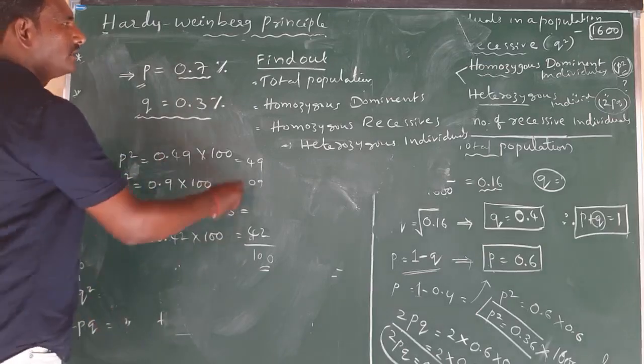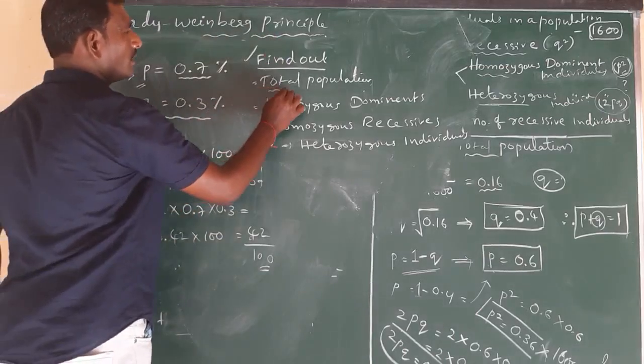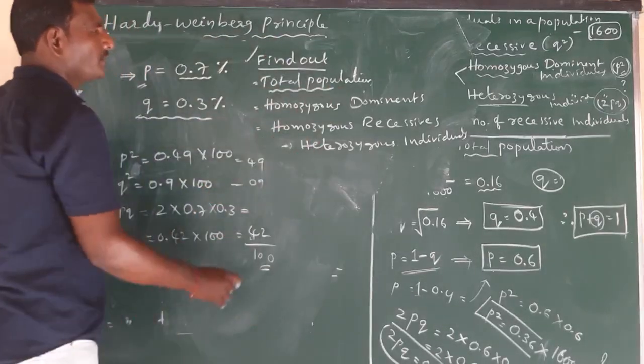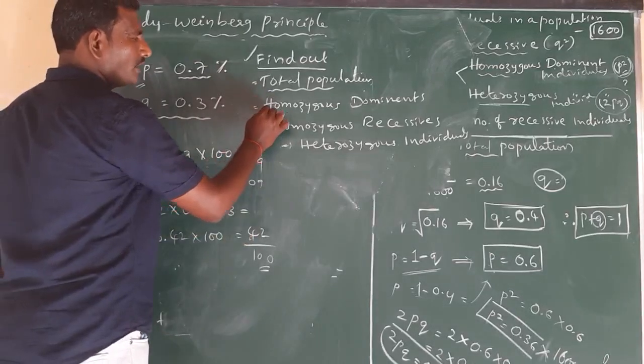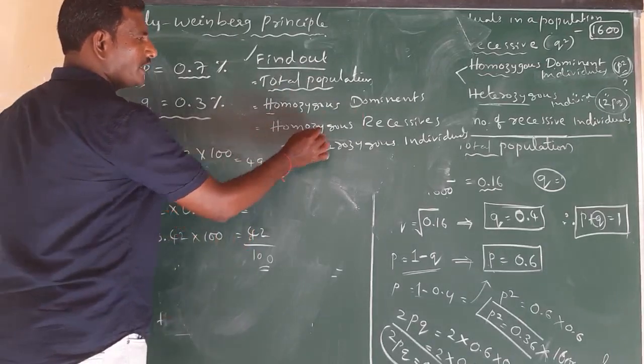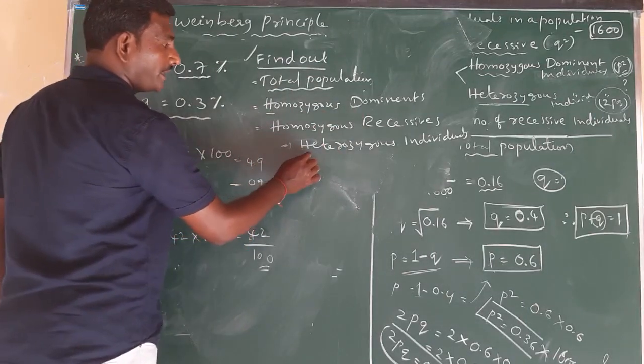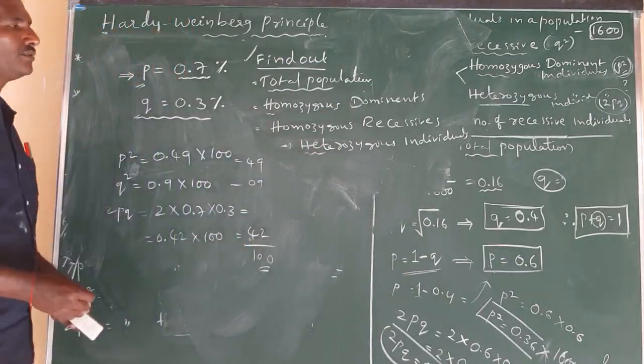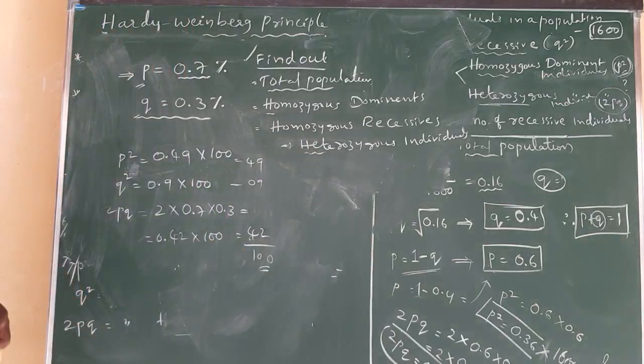Then they will ask to find out the total number of individuals in that population, and the total number of homozygous dominant, homozygous recessive, and heterozygous dominant individuals.